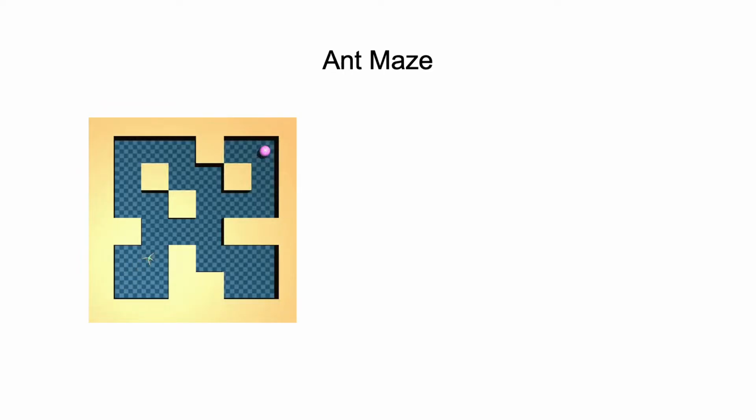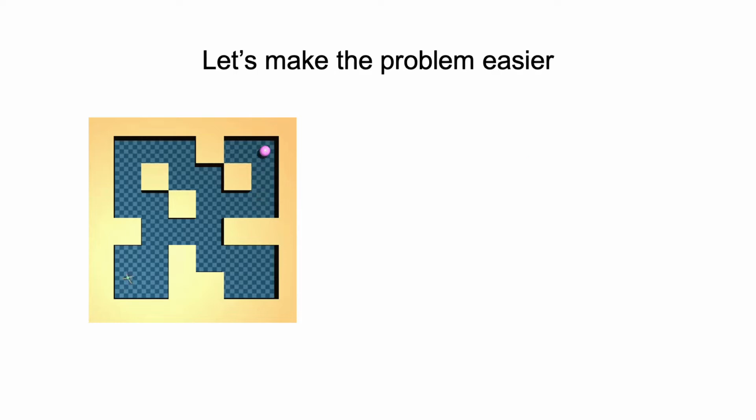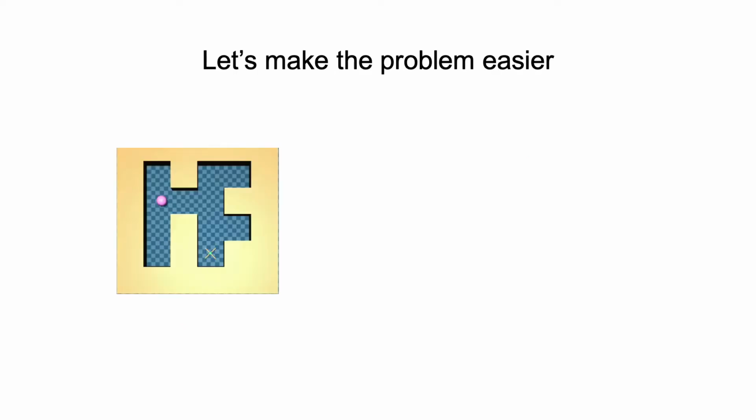We'll use a learning task in the ant maze environment to illustrate our method. In this environment, exploration is too difficult for an agent to learn effectively with sparse rewards. Demonstrations aren't an option at all, since the human can't control the high-dimensional action space. While the agent can learn from dense rewards, this process isn't sample efficient. To make this learning easier, we'll start out with a simpler maze. We'll also give the agent a teacher, who will provide advice which will be concatenated into the agent's observation.